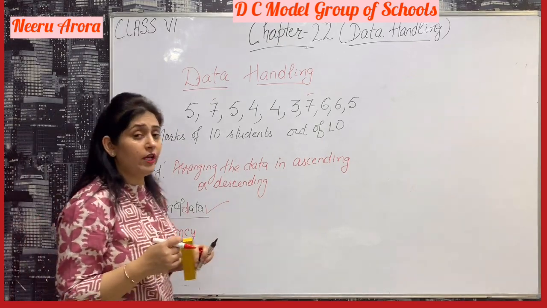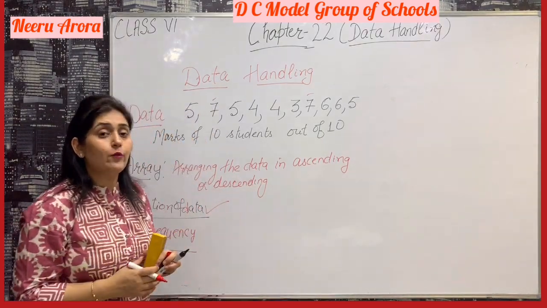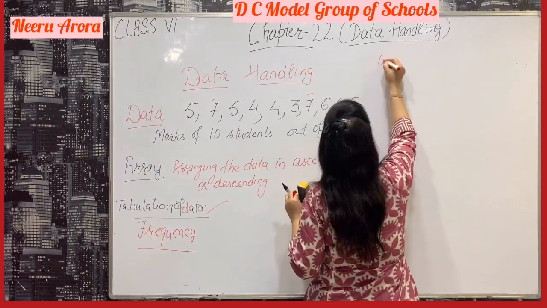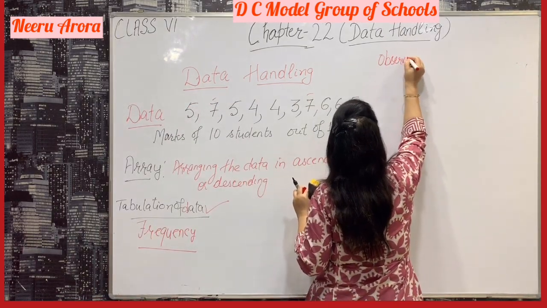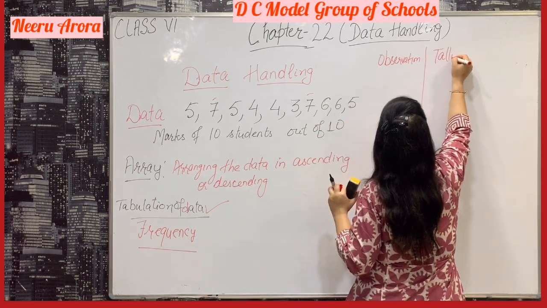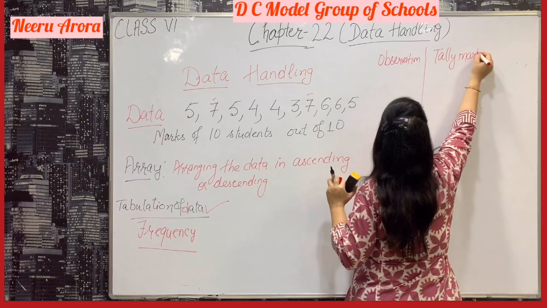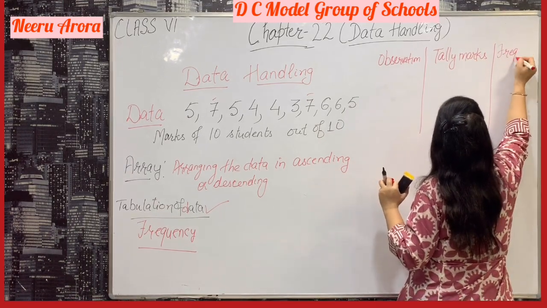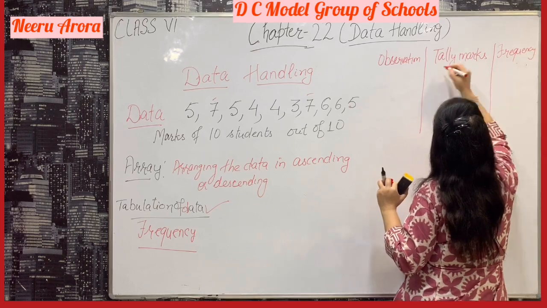Now when we make a frequency table, what will we require? First one will be the observation. Each and every term is known as an observation. Next is tally marks. And the next one is frequency. Now what are these tally marks?